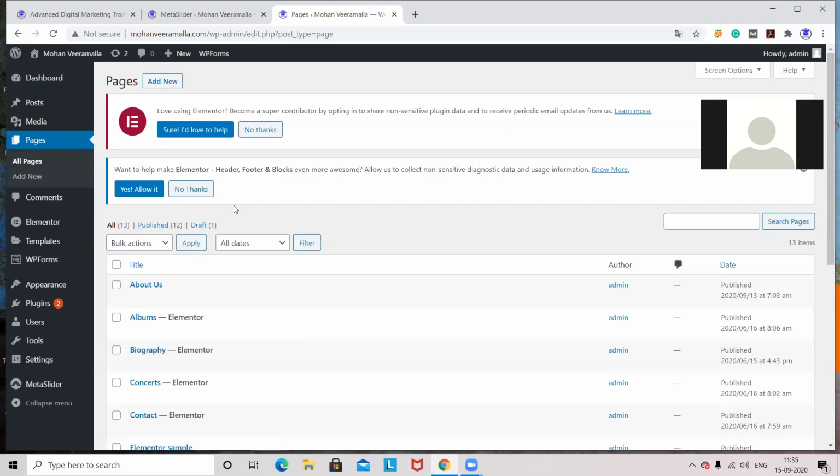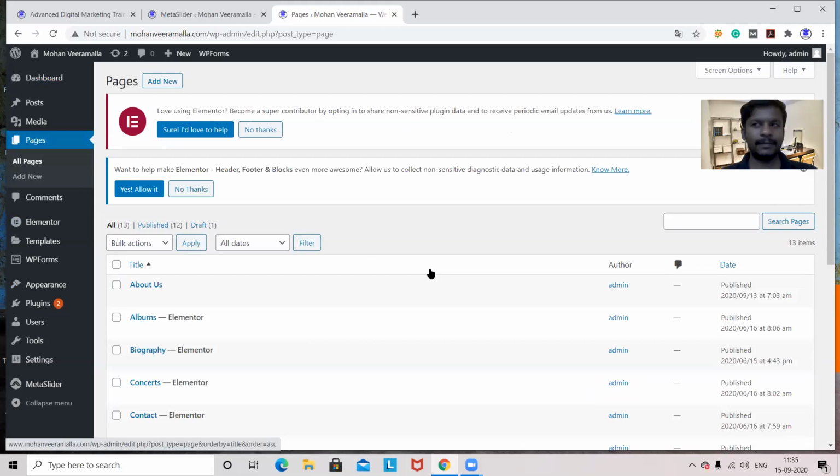We created the contact form in WP Forms. After creating that, I wanted to show it on the contact page. What is the process to show that? The same. Log in from WP Admin. Okay, already we are in the dashboard. Fine. Next.